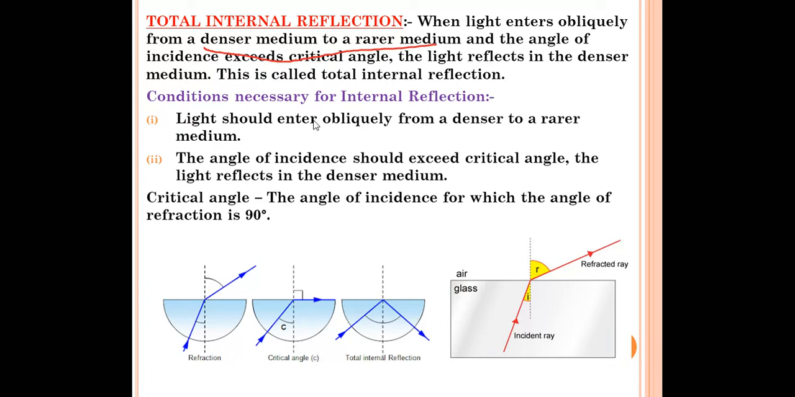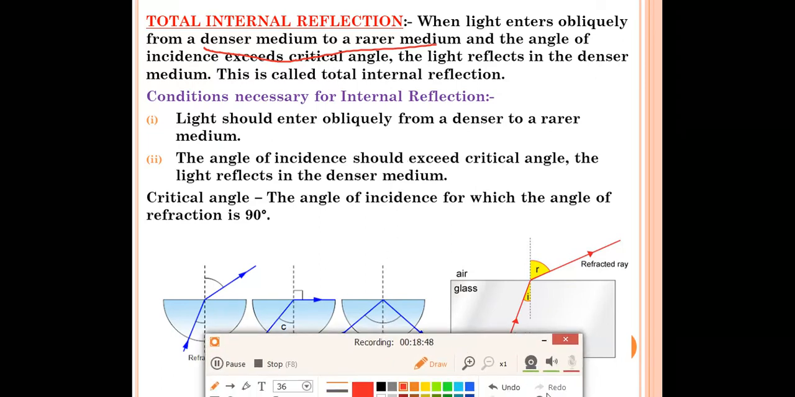And what are the two conditions necessary for total internal reflection? Light should enter from the denser medium to the rarer medium, and the angle of incidence should be greater than the critical angle. Okay, so these are the two conditions necessary for total internal reflection.